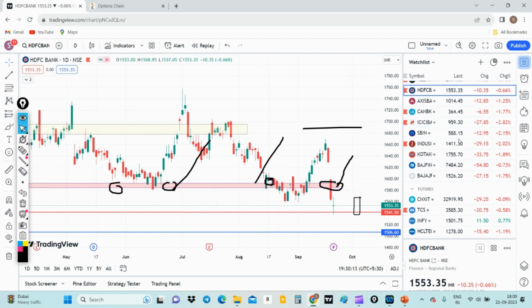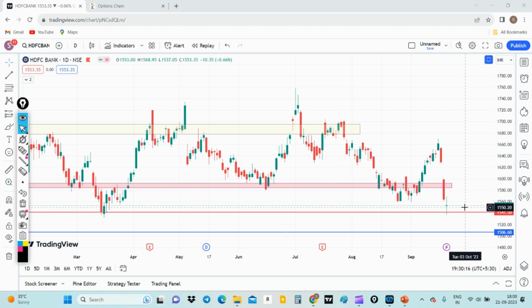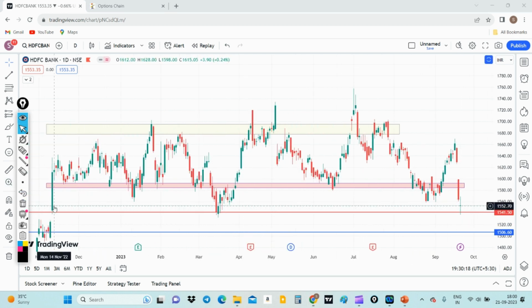If you see on a daily time frame basis, this was the candle where there was news about the HDFC and HDFC Bank merger. From there, we had a gap up, and the low was around 1513.8. And today's candle low is 1537. So it is almost at the base on a daily time frame basis. On a longer chart, previously 1600 was a major support which has already given a breakdown.